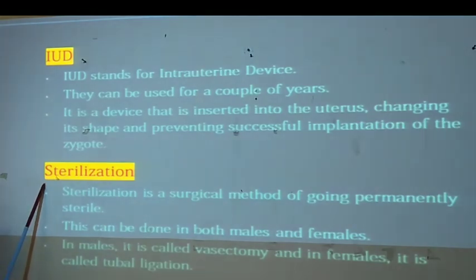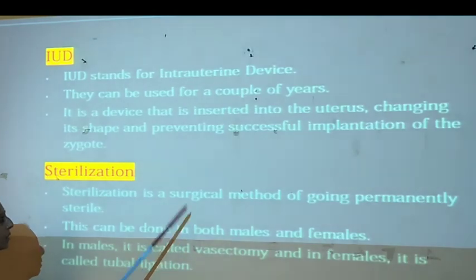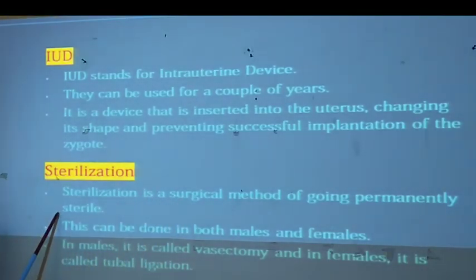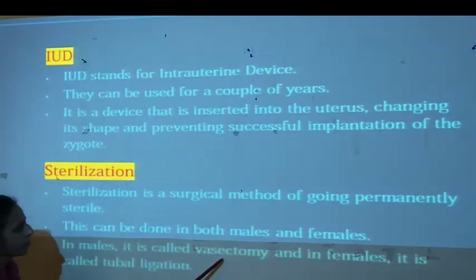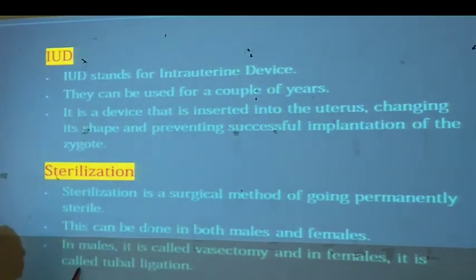Then sterilization. It is a surgical method. It can be used in the male as well as the female body. It makes the person sterile, meaning egg cells as well as sperm cells become sterile. This can be done in both bodies, and it is called vasectomy in males, and in females it is called tubal ligation.